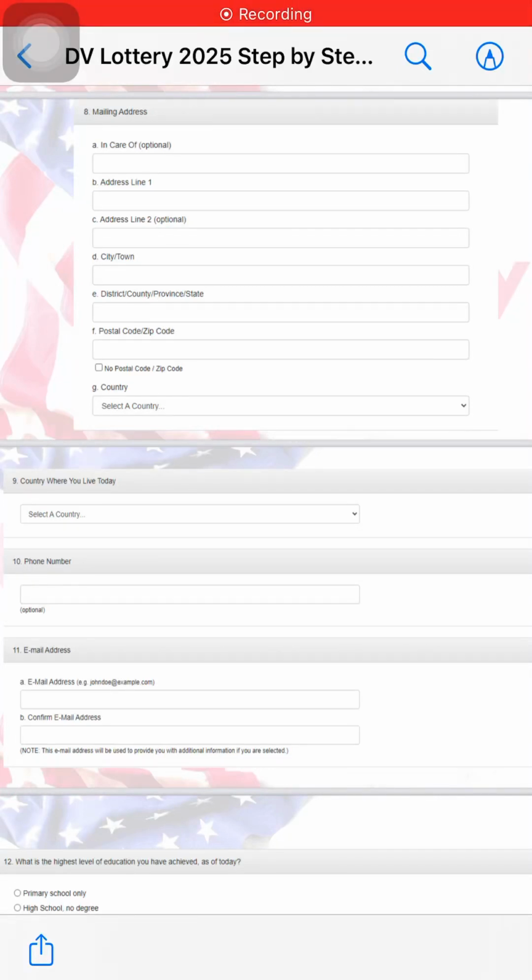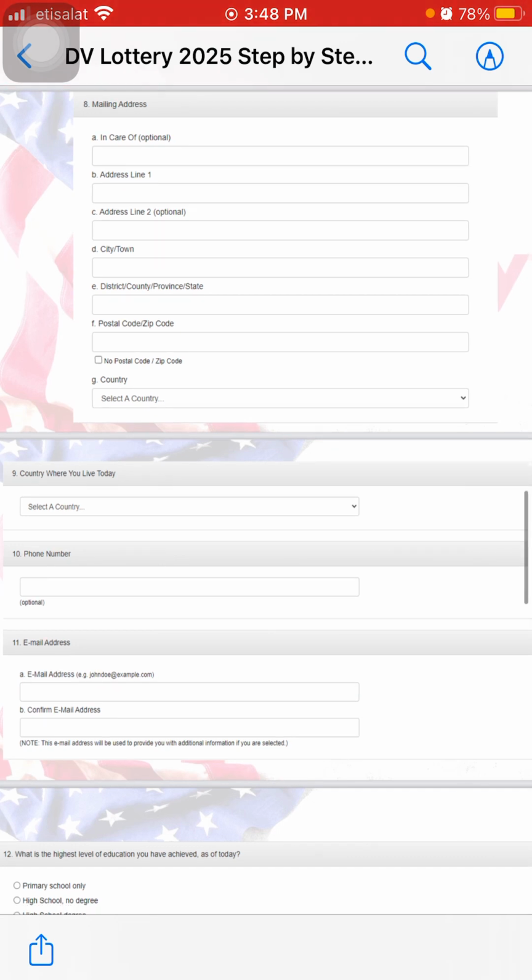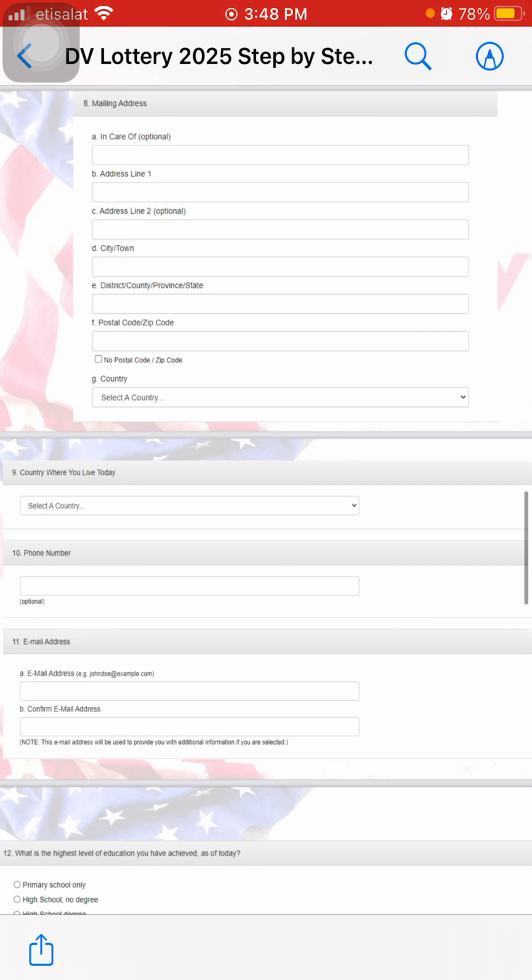Hello again. So now as we are coming to an end of the application, I'd like to discuss with you part 2 and the last 7 factors or sections of your application. So as you can see here, you'll be able to enter your full address. In care of is optional information if you'd like to put an emergency contact or someone, your relatives or friends.